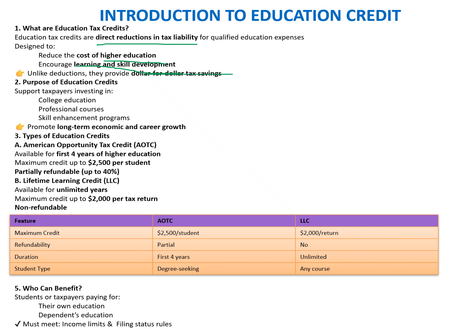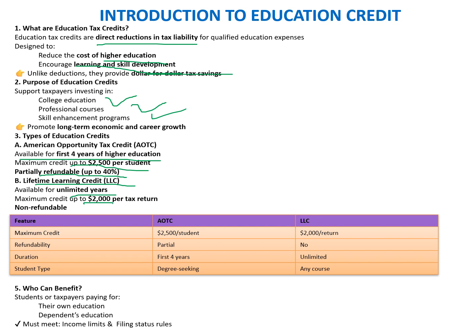And this is like a dollar-to-dollar tax saving. The purpose of the education credit is to support taxpayers investing in college education, professional courses, and skill enhancement programs. It promotes long-term economic and career growth. Among the types of education credits, AOTC is available for the first 4 years of higher education. Maximum credit is $2,500 per student, which is partially refundable up to 40%. The Lifetime Learning Credit, LLC, is available for unlimited years, and the maximum credit is $2,000 per tax return.